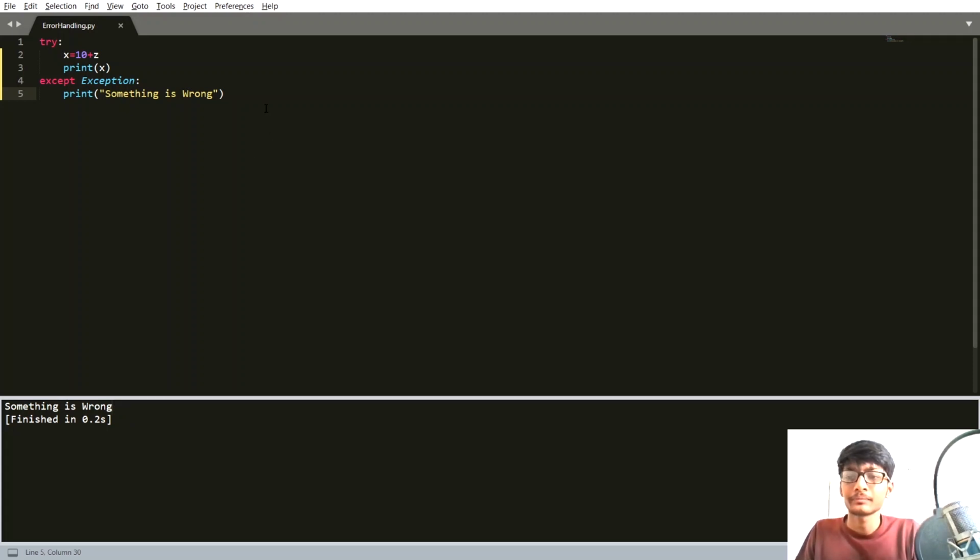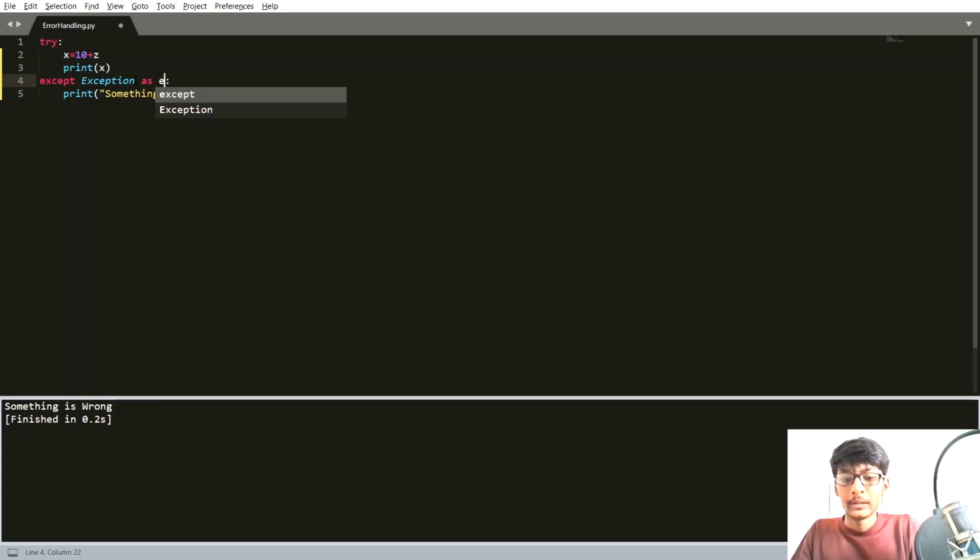Whenever you are not sure about some line of code, you can add that code inside your try statement. Whenever your try statement gives any type of error, your interpreter will move inside your except statement and it will run the print statement. Here our try statement is giving us an error, so our Python interpreter moves inside our except statement and prints "something is wrong."